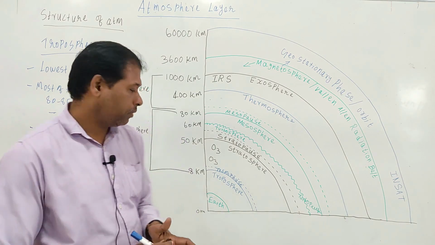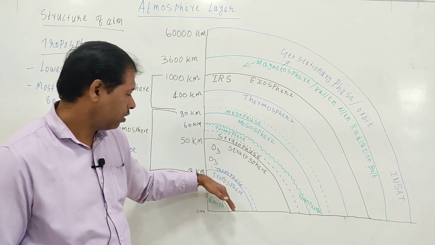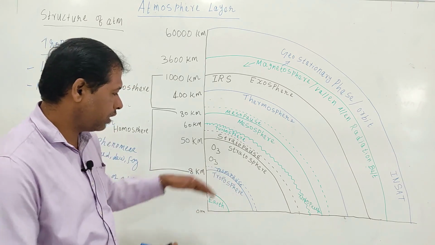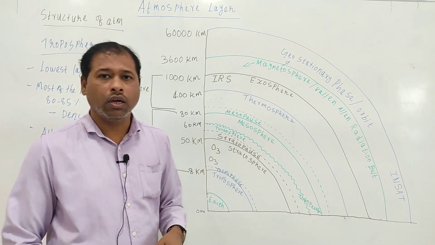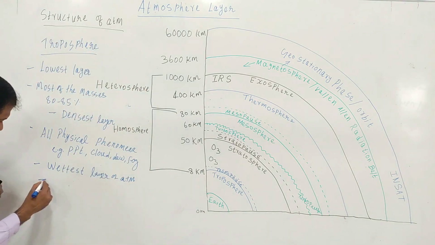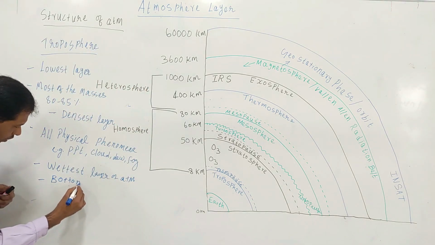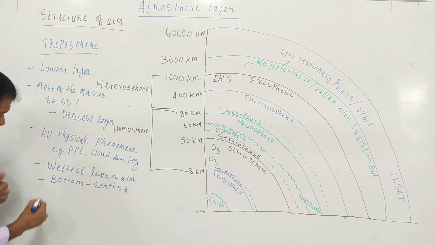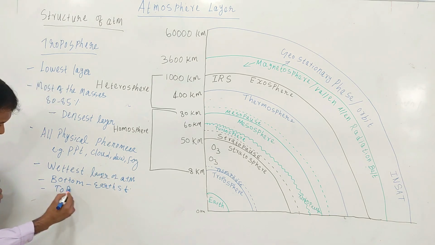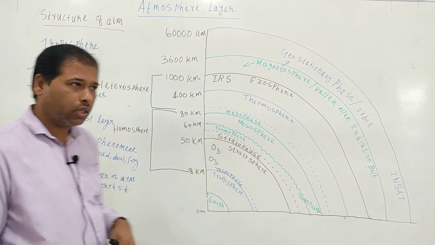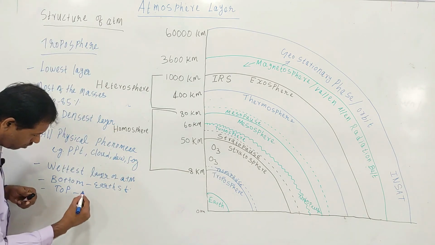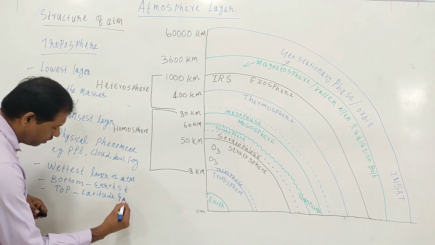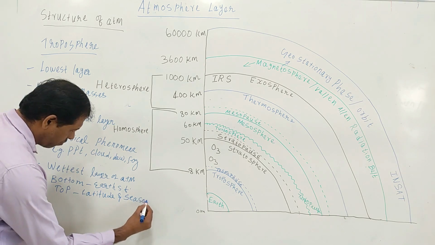The bottom of troposphere is at Earth's surface, and the height of the top of the troposphere varies with latitude and season.